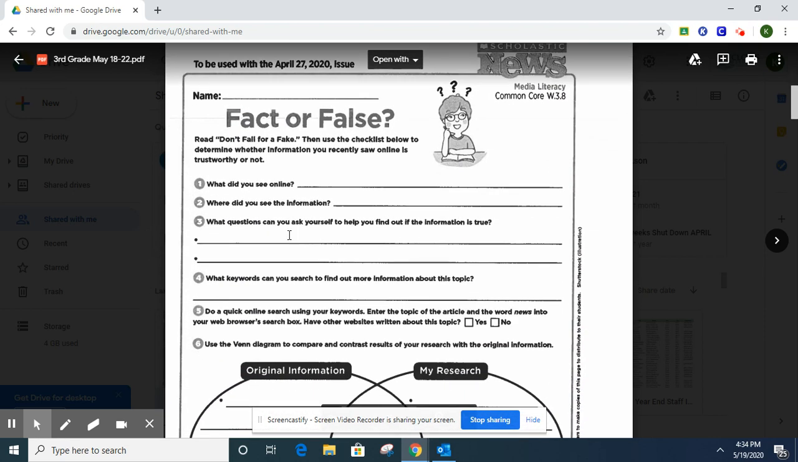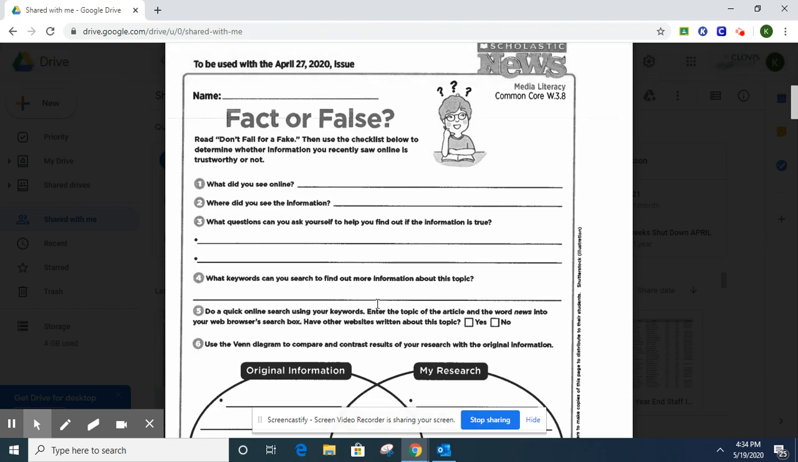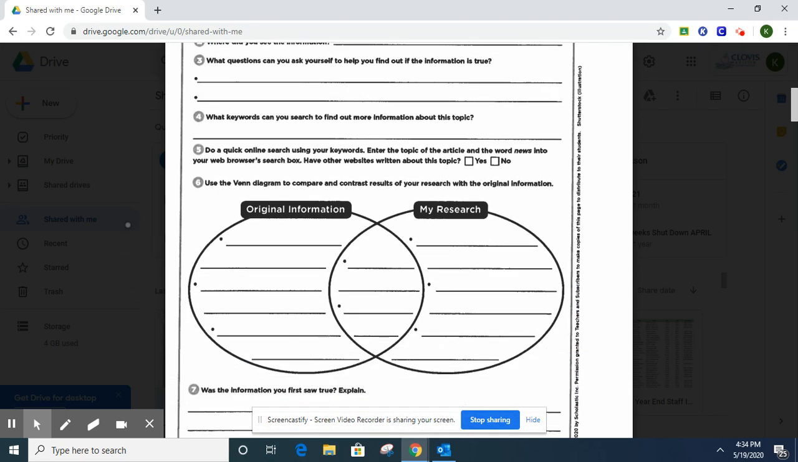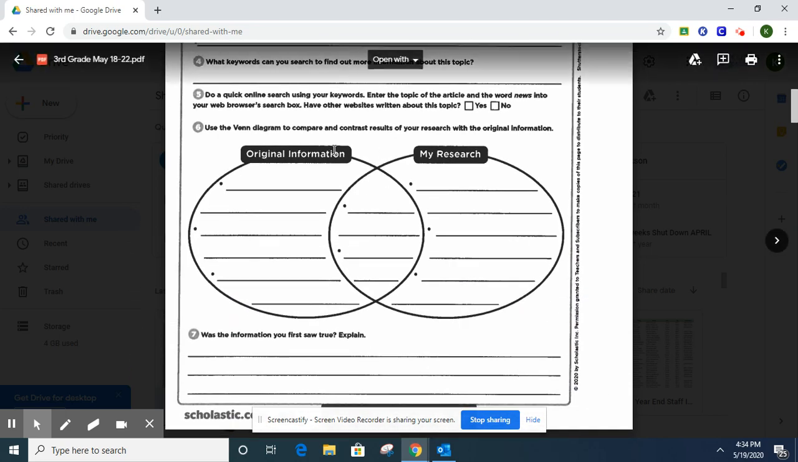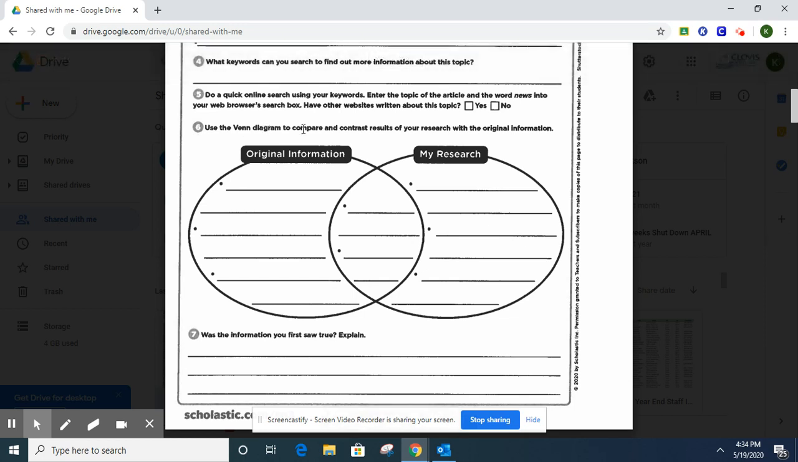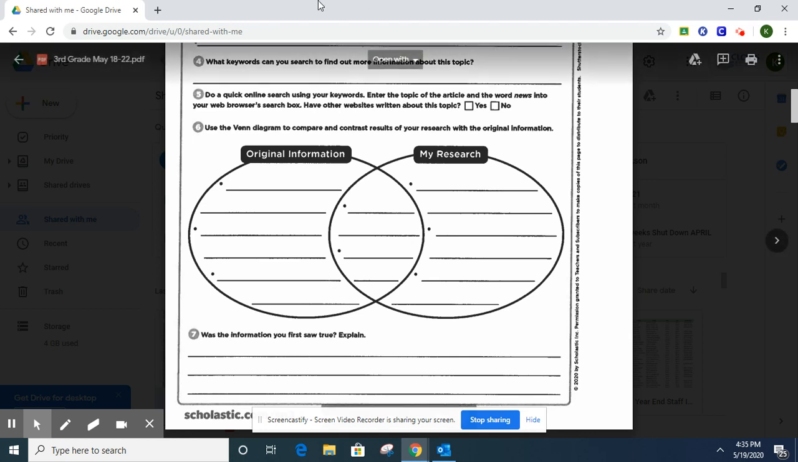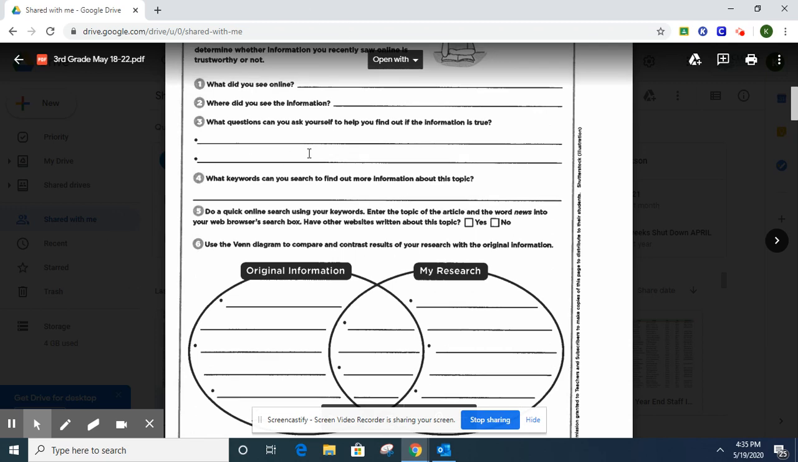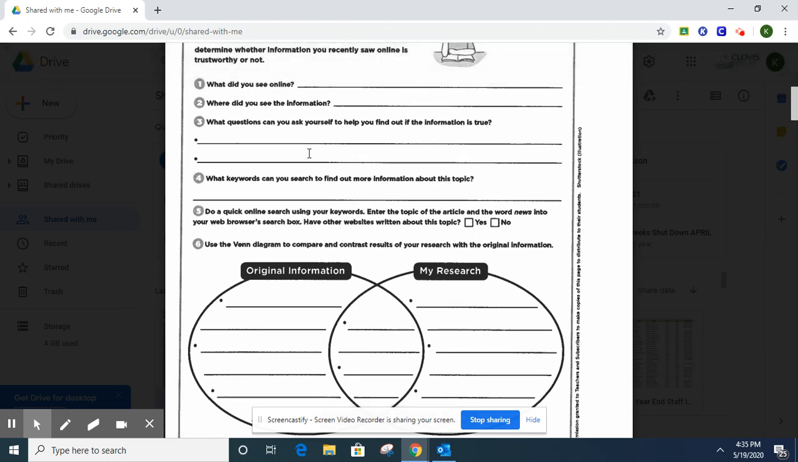So fact or false, here are some short questions that are related to this article, Don't Fall for a Fake. And this is the Venn diagram. Use the Venn diagram to compare and contrast results of your research with the original information. So you were to do a quick online search using your keywords about the topic. Maybe you looked up gravity on Earth, or will the gravity on Earth ever change? Something like that. So research it, just like we researched animals earlier in the year.